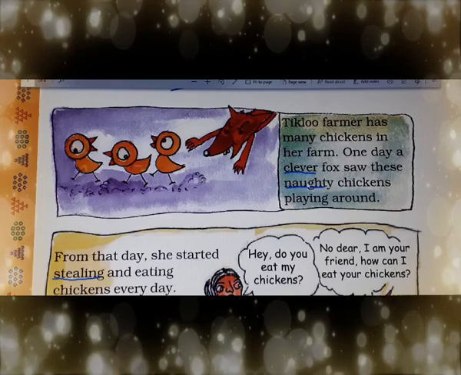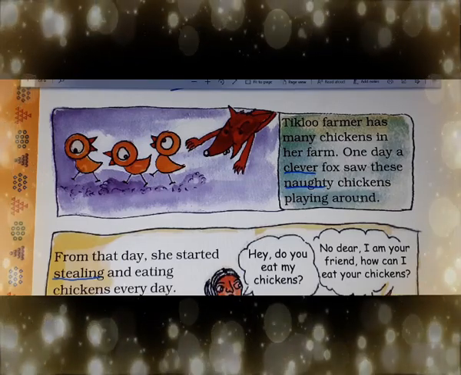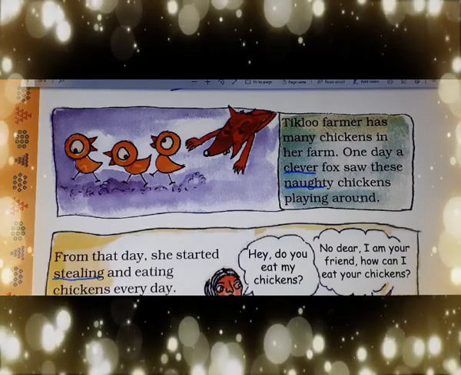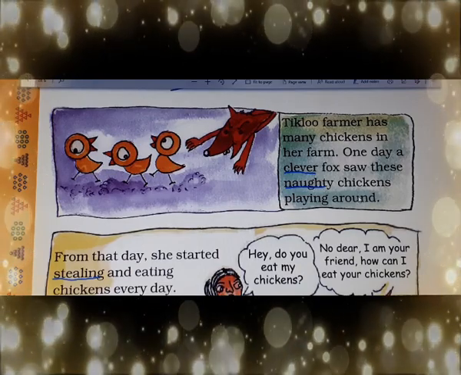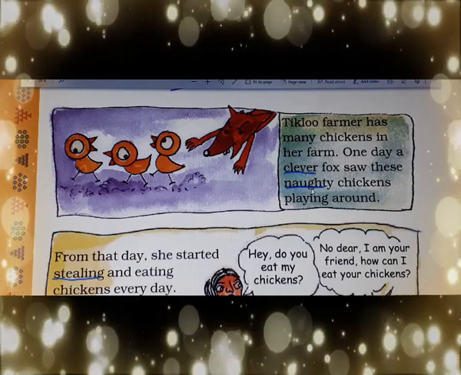Now one day the clever fox saw these naughty chickens playing around. वो क्या कर रही थी? खेल रही थी. Clever means चालाक, naughty means शैतान.